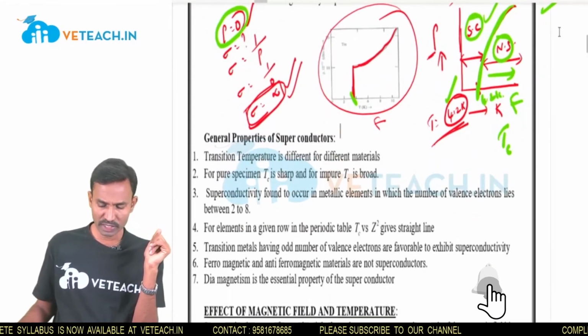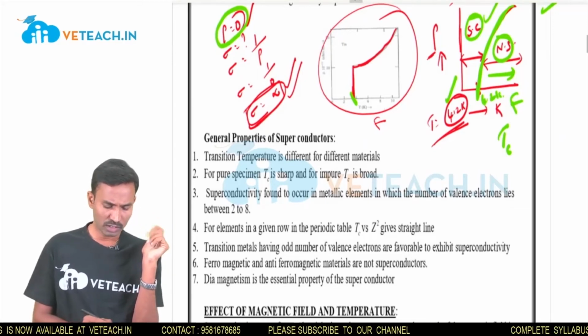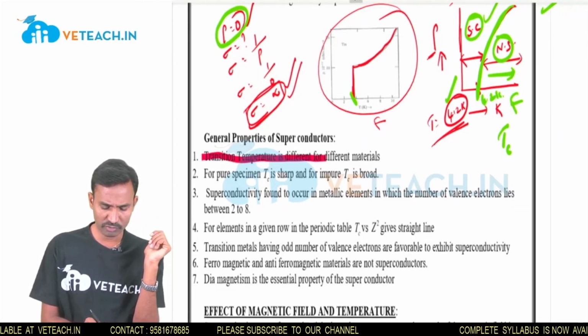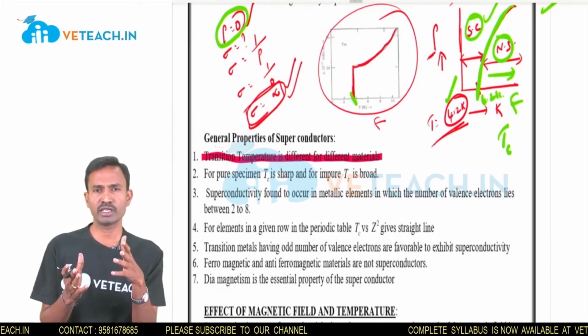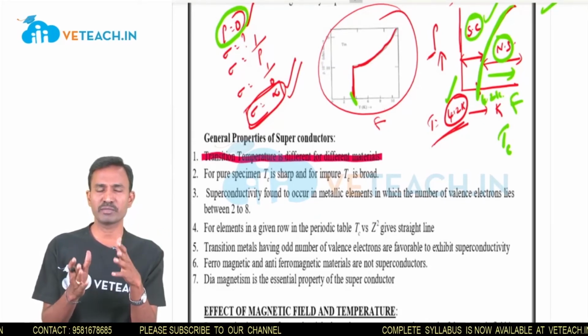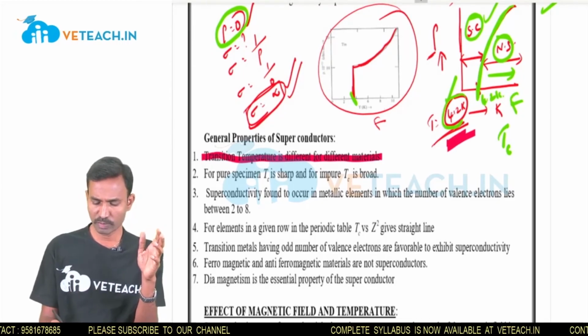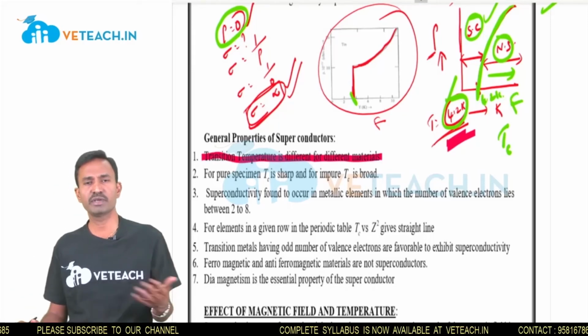So what are the general properties of superconductors? The first property: transition temperature is different for different materials. In case of pure mercury, the transition or critical temperature is 4.2 kelvin. This temperature changes for different materials.